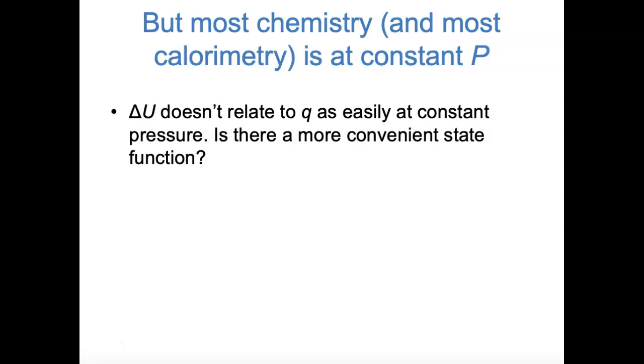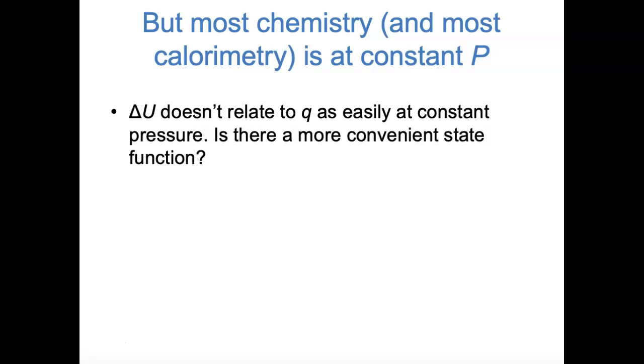So it's more important for us to be able to relate heat transfer to a state function at constant pressure than it is at constant volume. And although we just saw that changes in internal energy easily relate to heat transfer at constant volume conditions, that's not the case at constant pressure conditions. Delta U is not the same as Q at constant pressure.